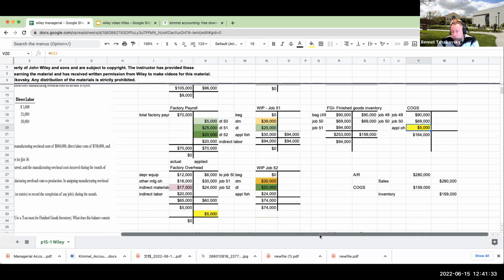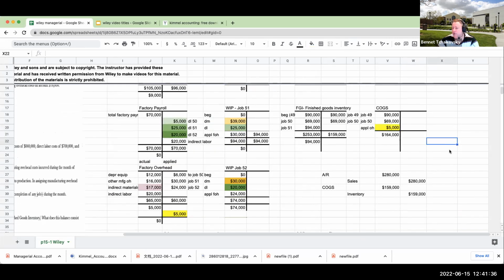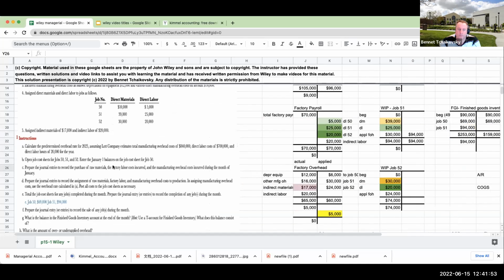If you're in my class, I would never have you do it this way. I would ask you to prepare the income statement. What that would be is sales less cost of goods sold equals your gross profit. So if you're going to do it the Tchaikovsky way, it would be 280 minus 164, which is going to give you a gross profit of 116.